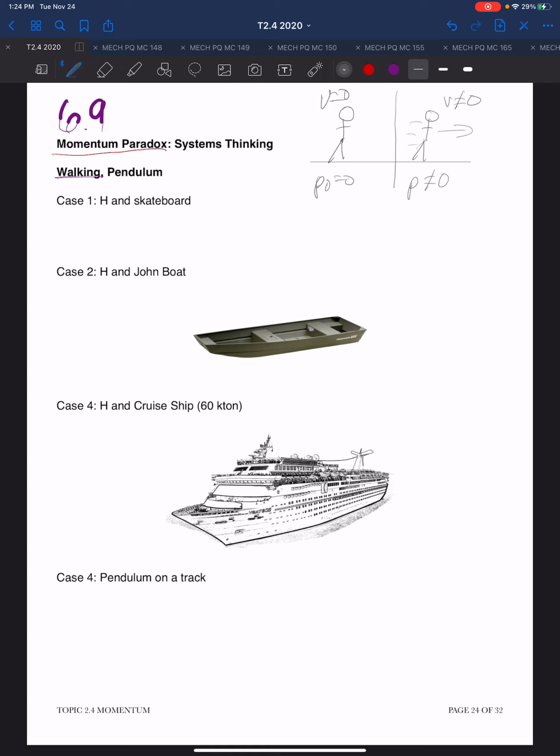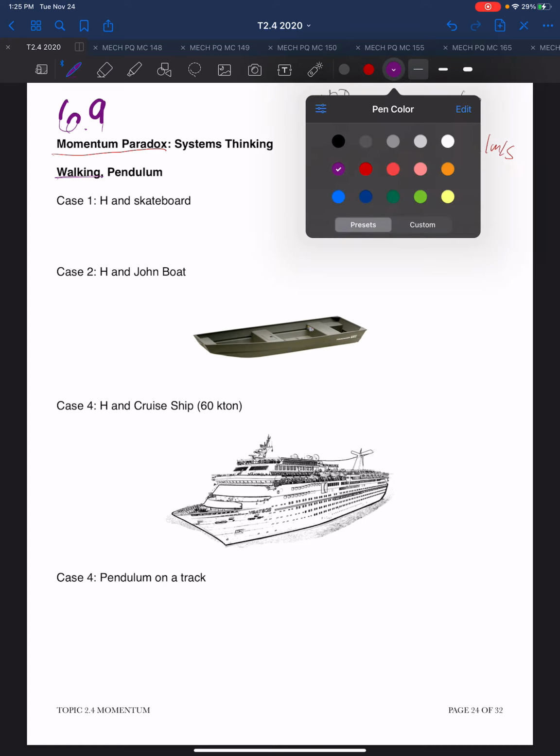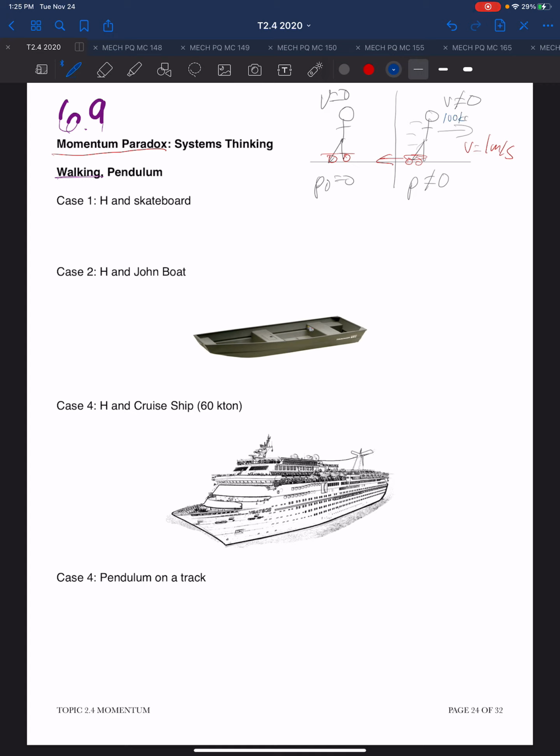Let us suppose that we have the person who's standing there on a skateboard, and their velocity is zero, and their momentum is zero. And when they step forward, let's say they have a velocity of 1 meter per second. The skateboard will launch in the other direction as they step off that skateboard. Now, if the person has a mass of 100 kilograms and the mass of the skateboard is 1 kilogram, well,